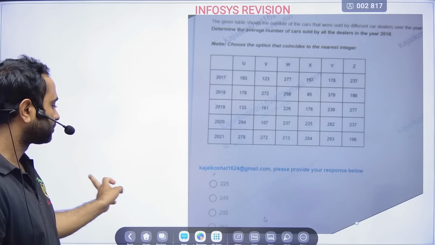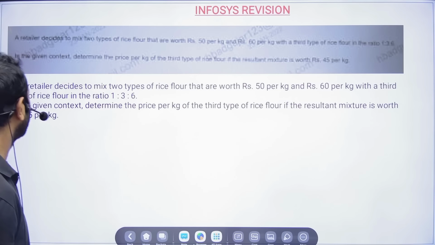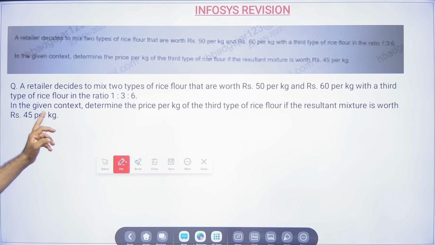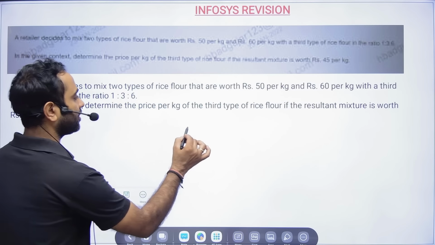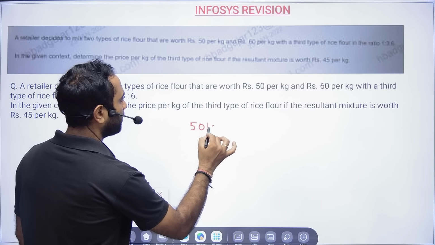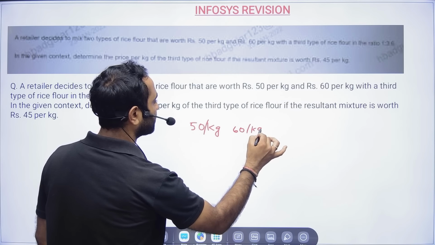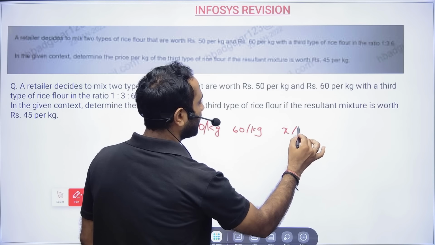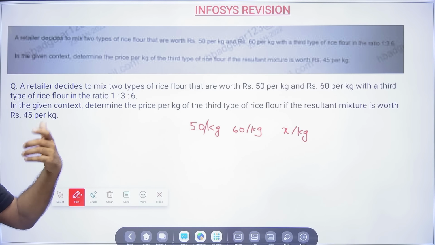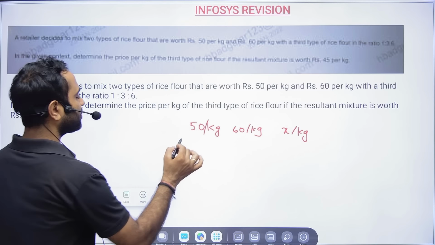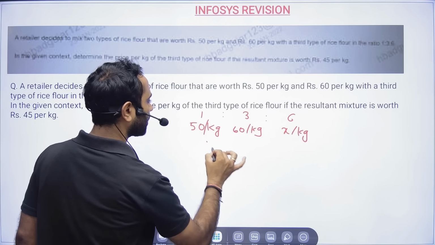That's all done. One more question is there on this average only. A retailer decides to mix two types of rice flour that are worth 50 rupees per kg and 60 rupees per kg. So 50 rupees per kg rice is there and 60 rupees per kg rice is there. Now the retailer is mixing a third type of rice flour, definitely for the profit, and the ratio is given as 1:3:6.